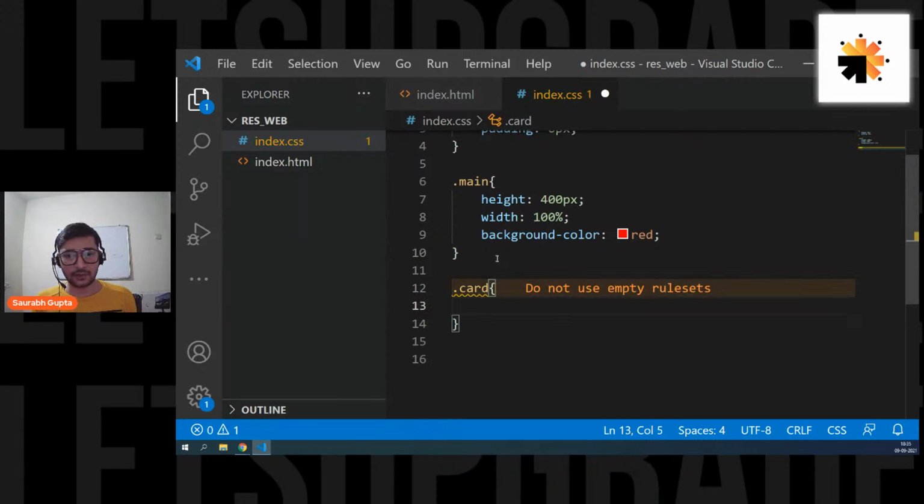Only responsive website or how to create website also. Don't worry. In the project session, I'm going to show you how to create the whole web page. Don't worry about that. Okay. Now guys, let's move ahead.